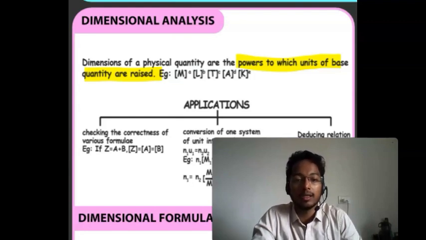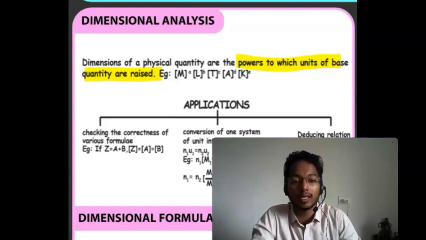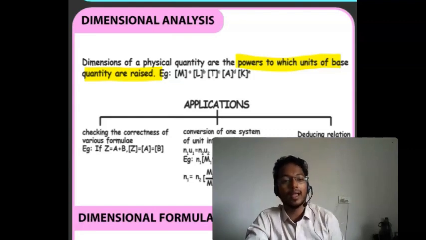Energy हाइट के ऊपर कैसे डिपेंड करता है? सॉरी, पोटेंशियल एनर्जी. Let's say we are taking potential energy. पोटेंशियल एनर्जी लेंथ के ऊपर कैसे डिपेंड करता है? We know that potential energy is mgh, and g is having the dimension just like acceleration. Acceleration is length per unit time का square. So the potential energy will be depending upon L square. Like that you need to mention that.